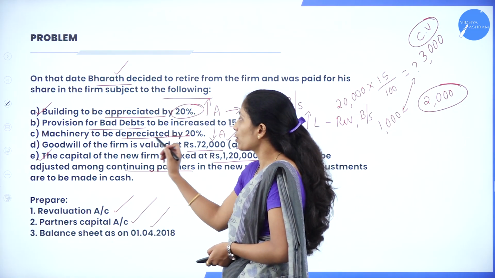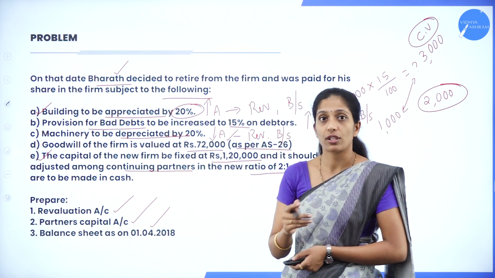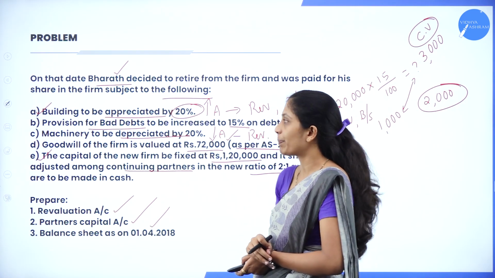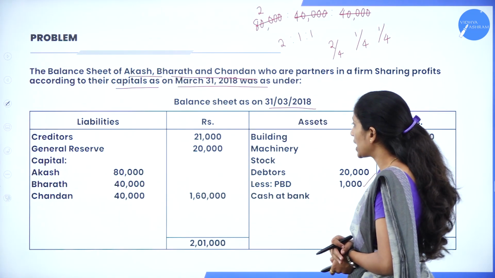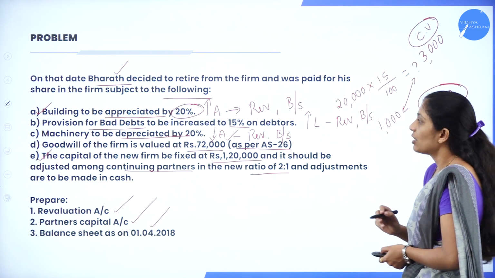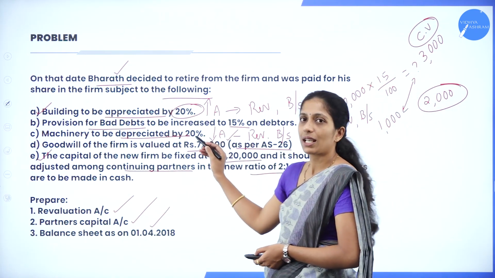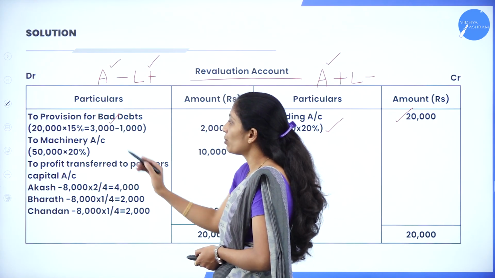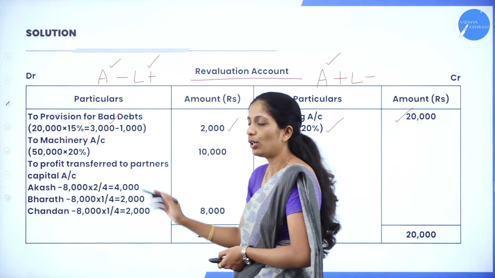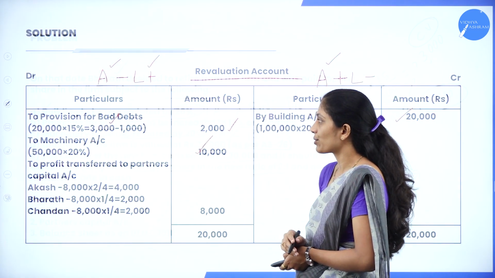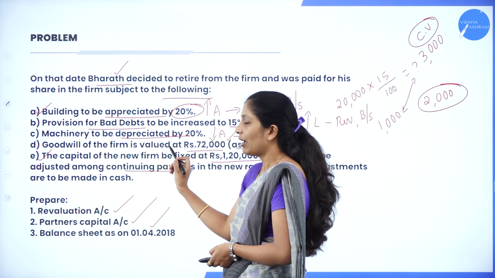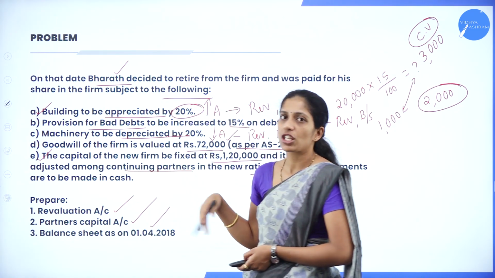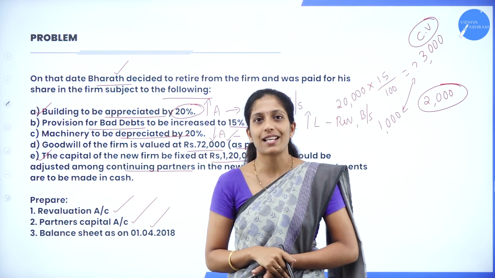Next one is machinery to be depreciated by 20%. So depreciation means what? Decrease in the value of asset. To what extent? 20%. Now what is the value of machinery here? That is 50,000. So 50,000 into 20%. So decrease in asset, where do we record? In the debit side. So to machinery account, 50,000 into 20%, so we'll get 10,000. Next, goodwill, we are going to record in partners capital account. So leave like that. Next, capital adjustment, we are going to record in partners capital account.